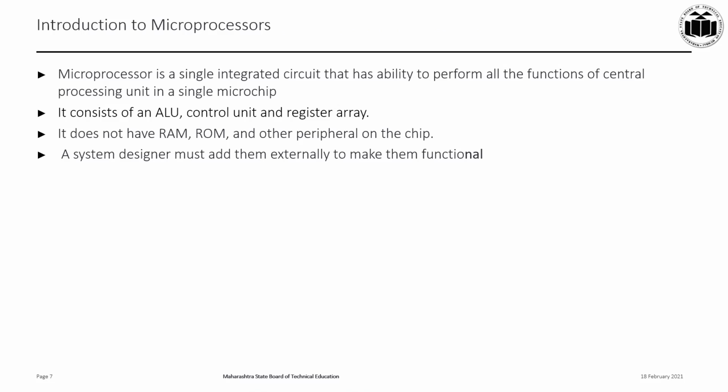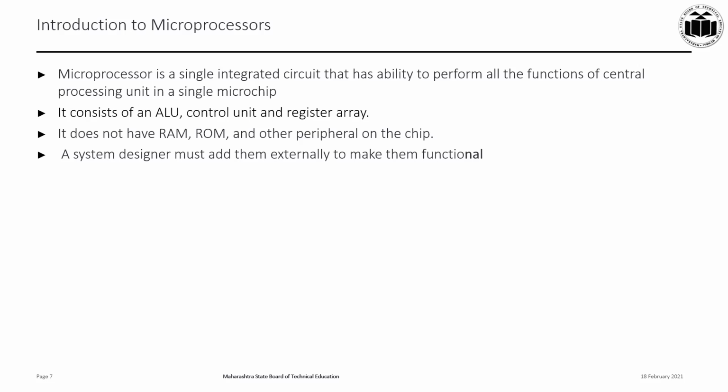Let's first talk about the microprocessors. Microprocessor is a single integrated circuit that has the ability to perform all the functions of central processing unit in a single microchip. The functional units of a microprocessor are the arithmetic logic unit, the control unit, and the register array. The arithmetic logic unit will perform all the arithmetic and the logical operations. Control unit will provide control signals like read, write the data, enable the memory and so on. Register array will be a set of registers which will store the data and the results after the computation in the arithmetic logic unit.